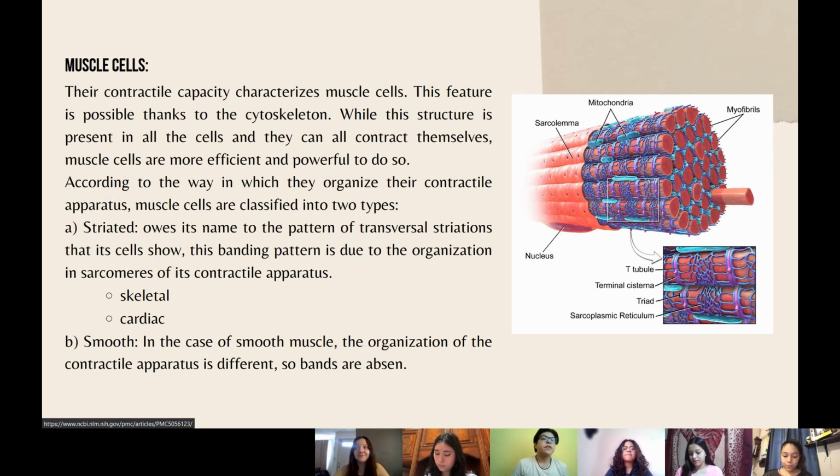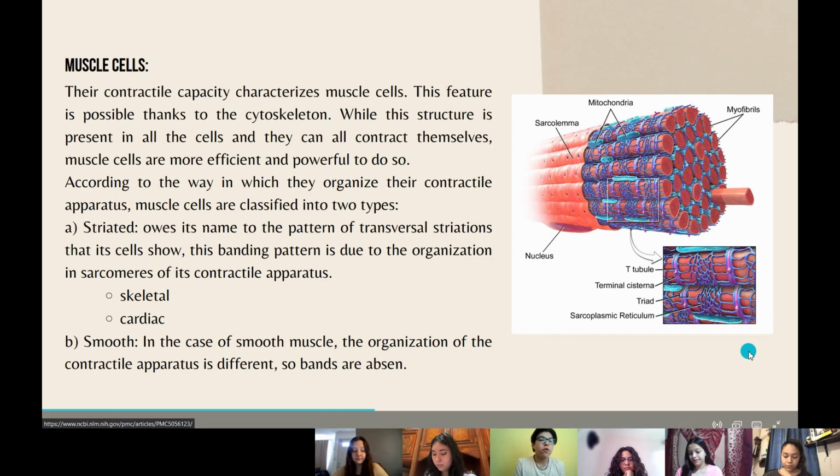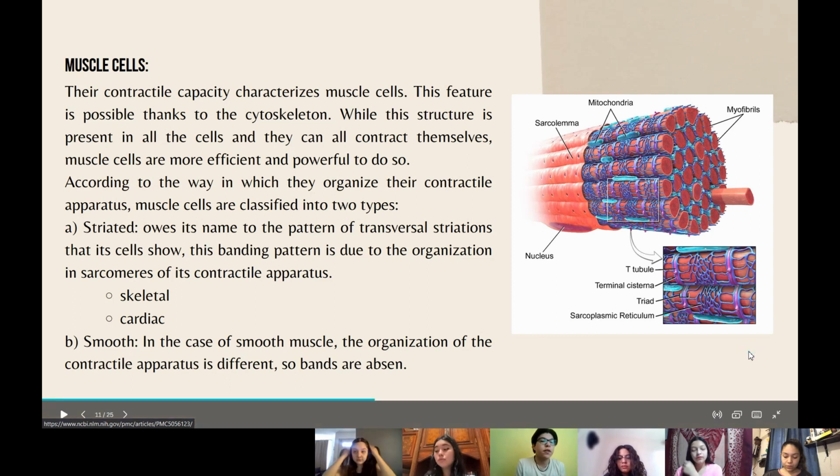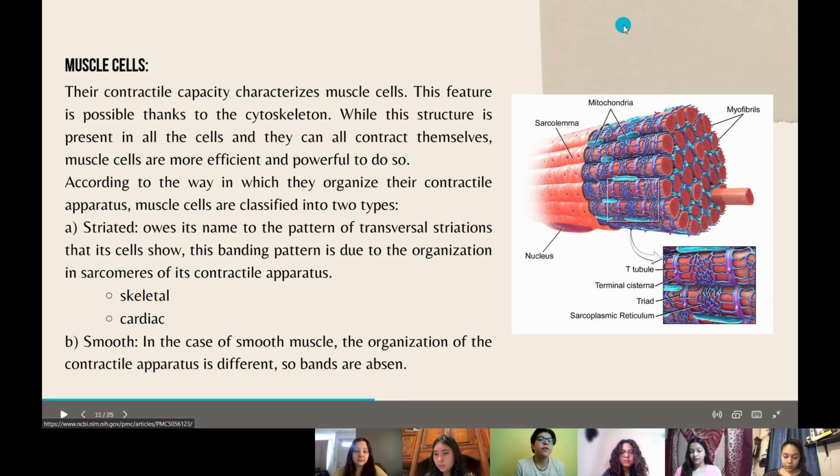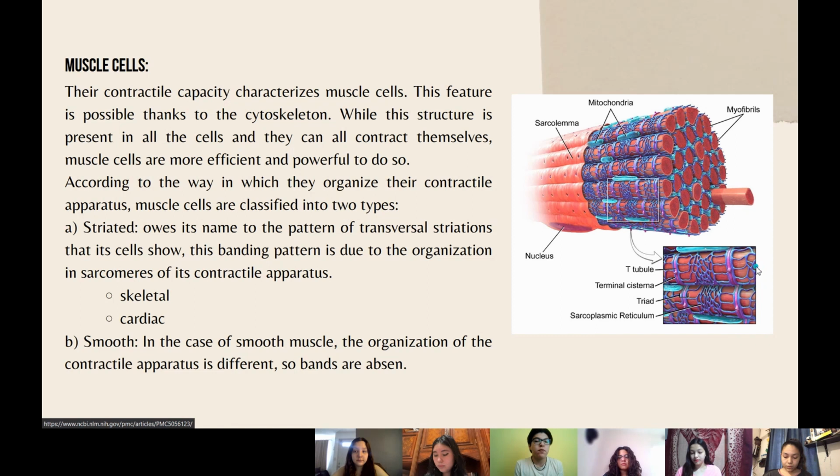The basic form of this system are the muscle cells. Their contractile capacity characterizes the muscle cells. This feature is possible thanks to the cytoskeleton. While this structure is present in all the cells and they cannot contract by themselves, muscle cells are more efficient and powerful to do so. According to the way in which they organize their contractile apparatus, muscle cells are classified into two types. The striated owes its name to the pattern of transversal striation that its cells show. This banding pattern is due to the organization in sarcomeres of its contractile apparatus.